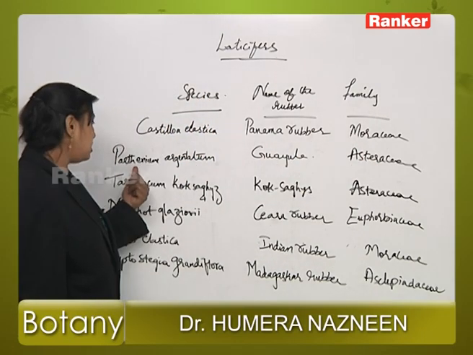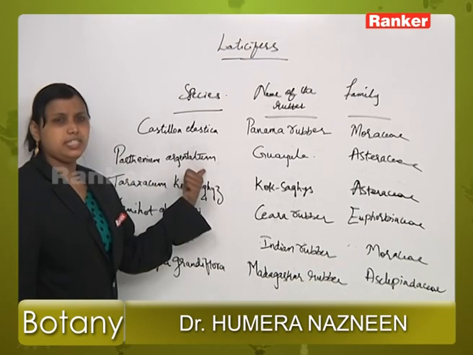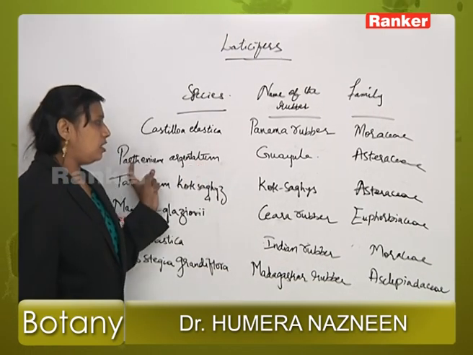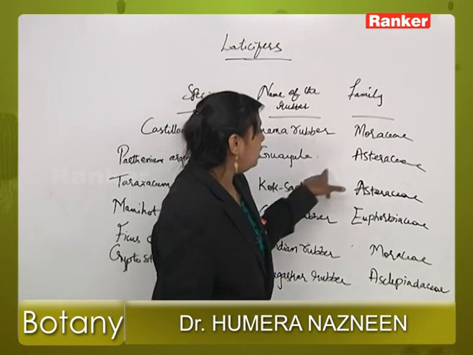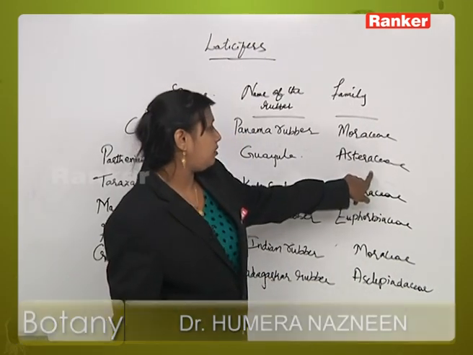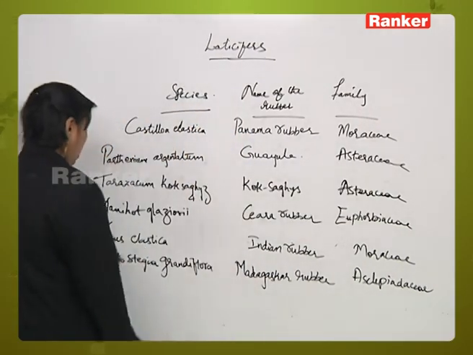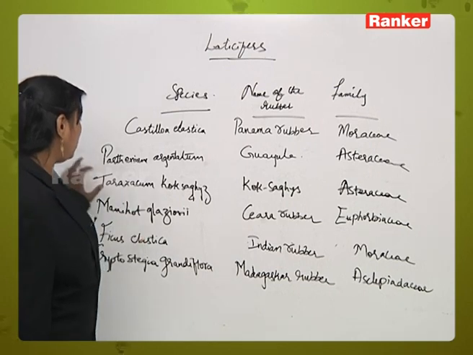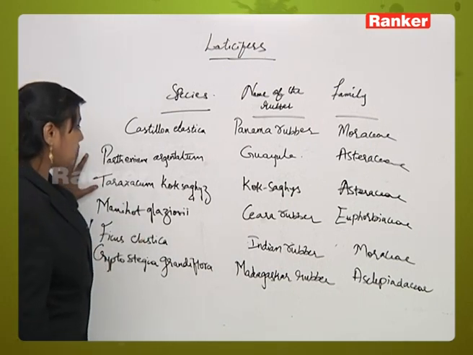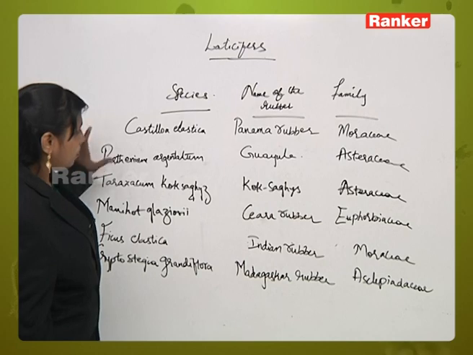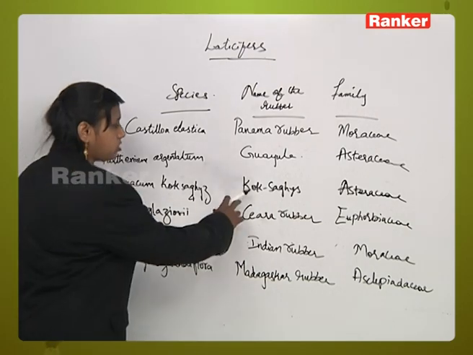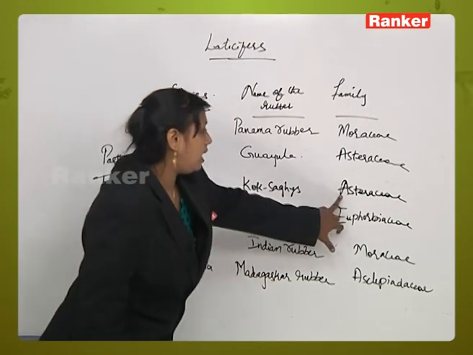Here again it has a species called Parthenium argentatum. It has a guayule type of rubber, obtained from the Asteraceae family. Here again we have one more species, that is Taraxacum kok-saghyz. Here it will produce a type of rubber called kok-saghyz, family Asteraceae.